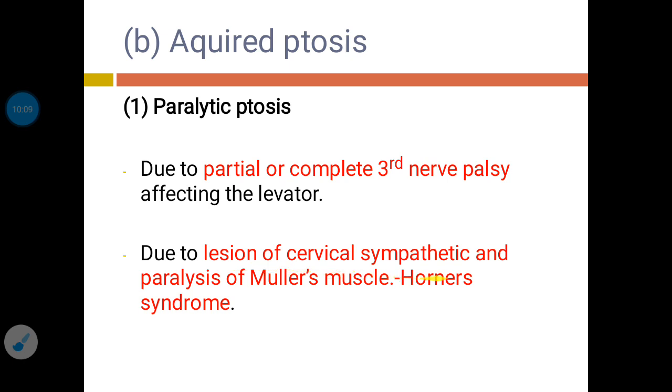The second cause is due to a lesion of the cervical sympathetic and paralysis of Mueller's muscle. Mueller's muscle is also called the superior tarsal muscle. It is a structural muscle which functions to maintain the elevation of the upper eyelid, and it receives innervation from the sympathetic nervous system. So due to affection of the cervical sympathetic, when paralysis of Mueller's muscle occurs, it leads to Horner's syndrome, which is a combination of ptosis, anhidrosis and miosis on the affected side of the face.